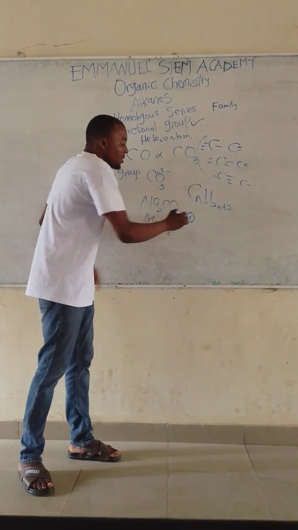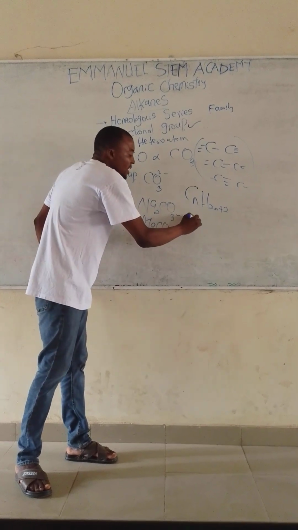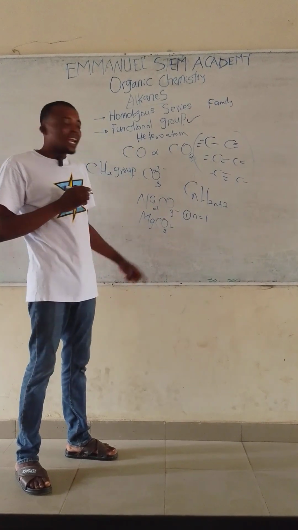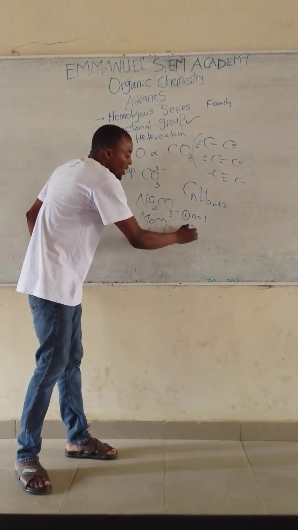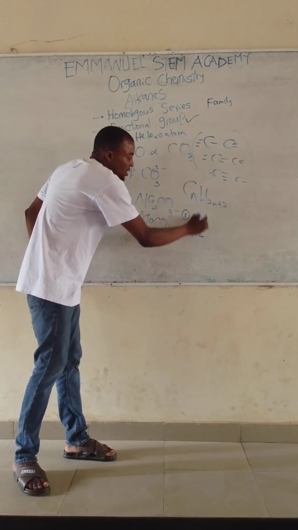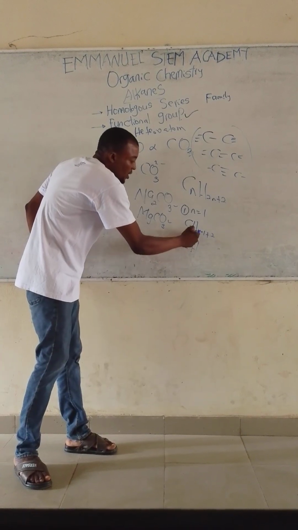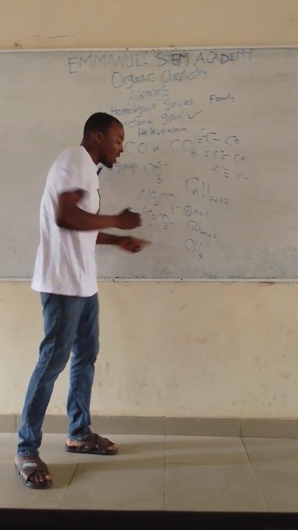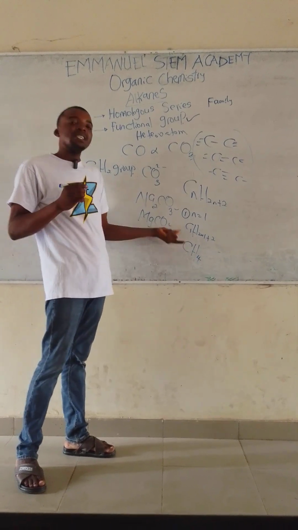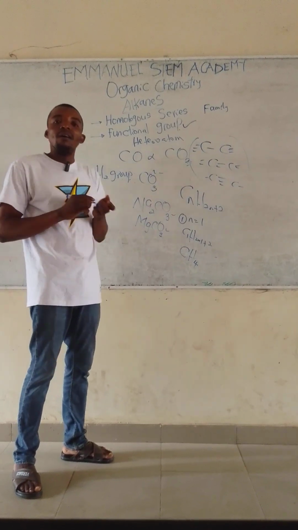For the first member of the alkane, n is equal to 1, and that member is C1H(2 times 1 plus 2). 2 times 1 is 2, plus 2 is 4, so it's CH4. CH4 is the least and the first member of the alkanes.